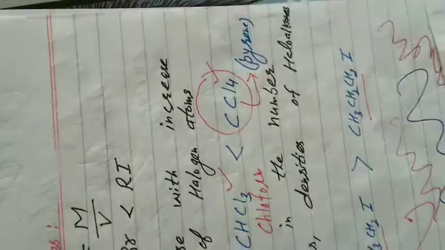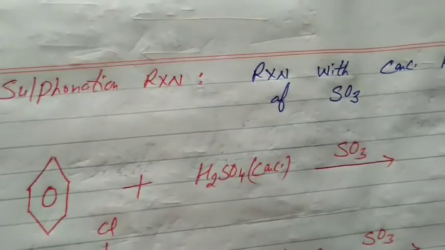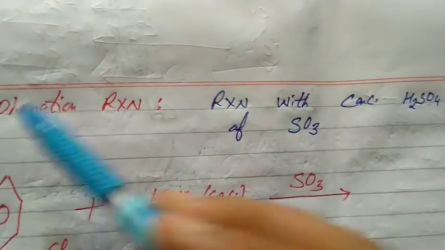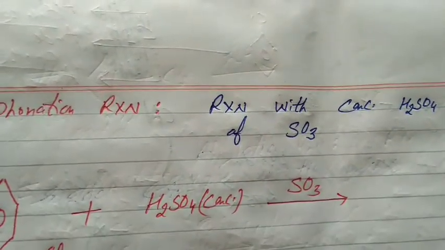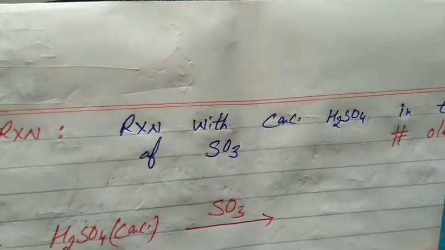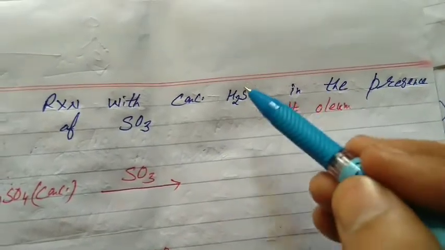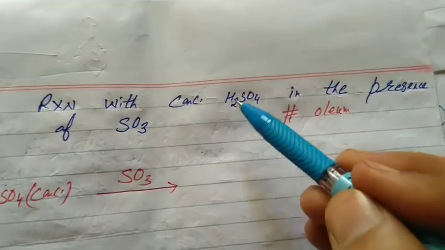Now second, the sulfonation reaction. Sulfonation reaction, students. Reaction with concentrated H2SO4. Sulfonation starts from S with sulfuric acid, nitration N with nitric acid. Reaction with concentrated H2SO4 in the presence of SO3. Students, this reaction mixture is called oleum.